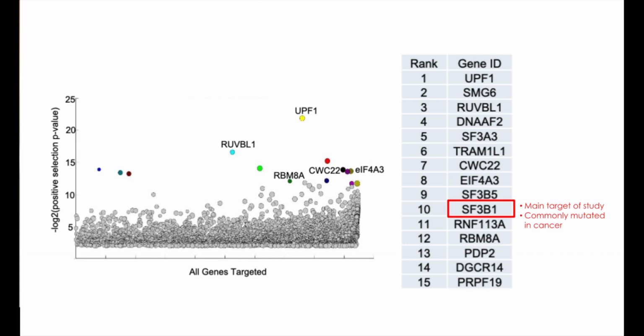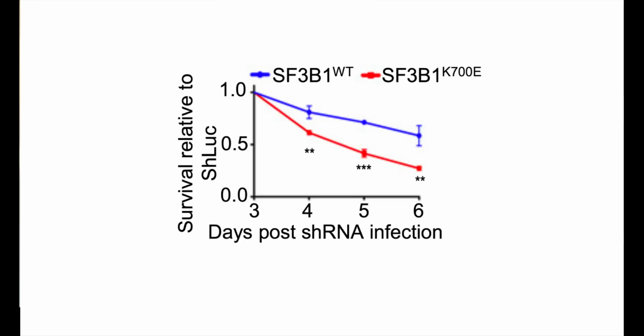And we wondered whether the mutations affected the role of this gene in NMD and whether inhibition of NMD would cause cell death in these cells. So we set out to do this. So we had cells that expressed this mutation, the SF3B1 mutation, and then we inhibited NMD either using the knockdown of an NMD factor or using an inhibitor of NMD. And what we found was that these cells were significantly more sensitive to NMD inhibition compared to the cells that had the wild-type gene.